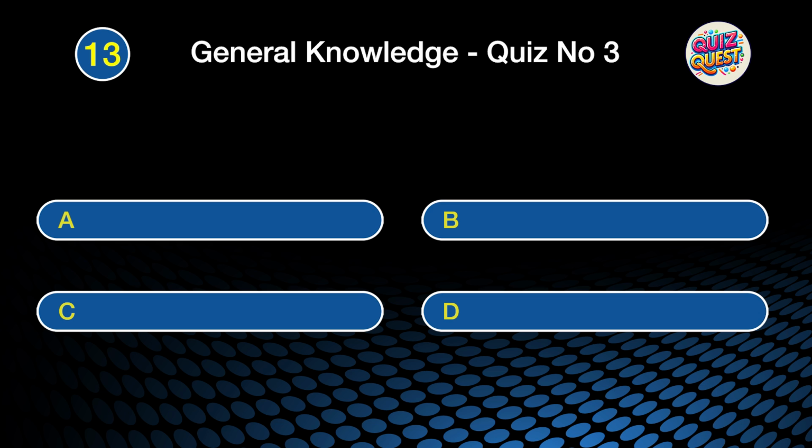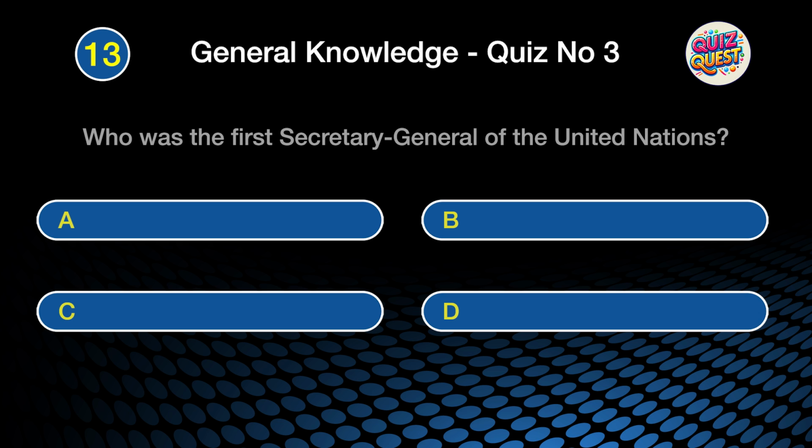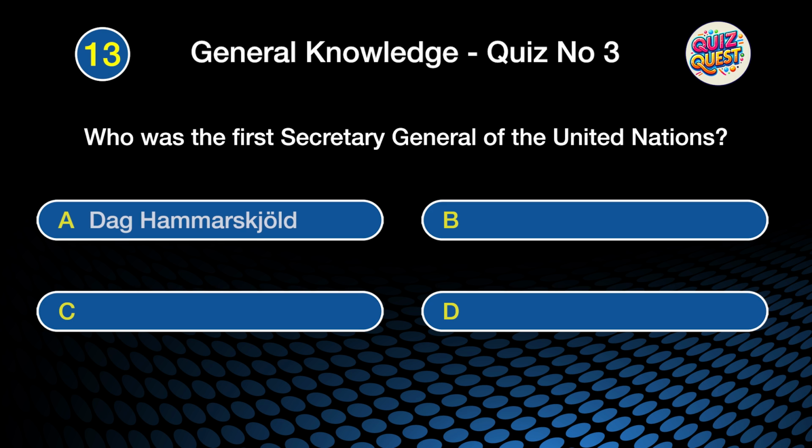Question 13. Who was the first Secretary-General of the United Nations? Was it A. Dag Hammarskjöld, B. Trygve Lie, C. U Thant, or D. Javier Pérez de Cuéllar?